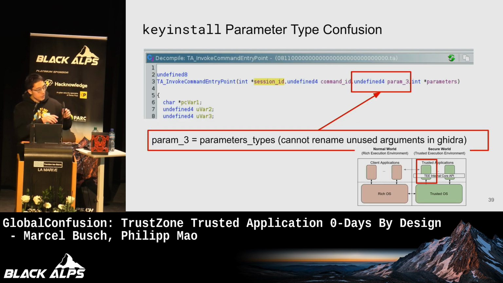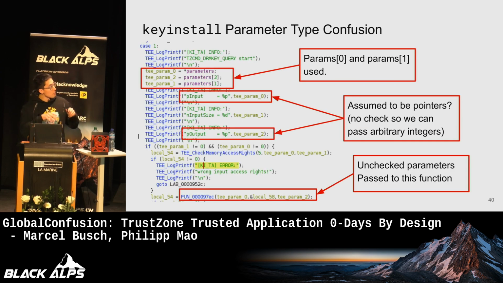To do this, we need to look at how the trusted application handles our user input. Now we're looking at the vulnerable version of the key install trusted application. This is just an ELF file, so we're throwing it into Ghidra, and all the code you're seeing in the upcoming slides is just the decompiler window from Ghidra. We're looking at the TA_InvokeCommandEntryPoint function, where the command ID, param3, which is the parameter types, and the parameters array are essentially our attacker-controlled input.